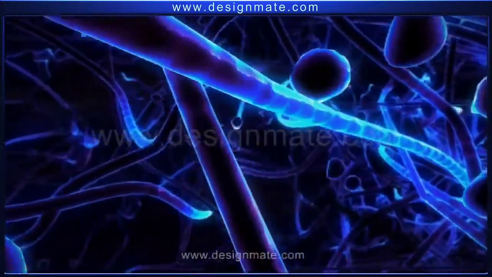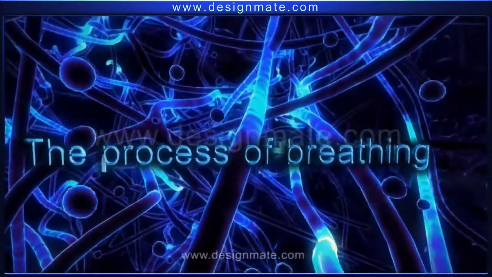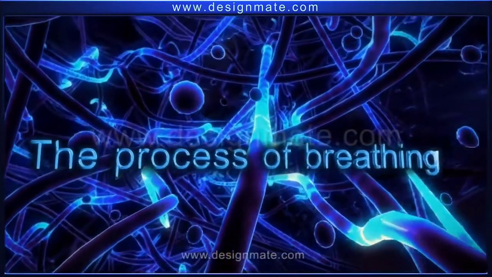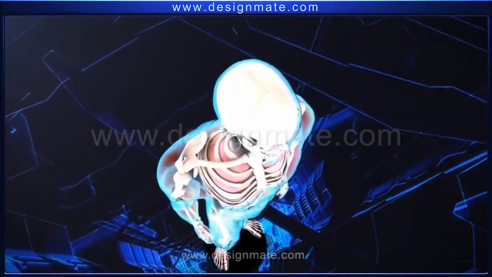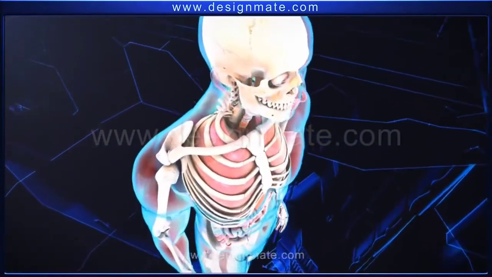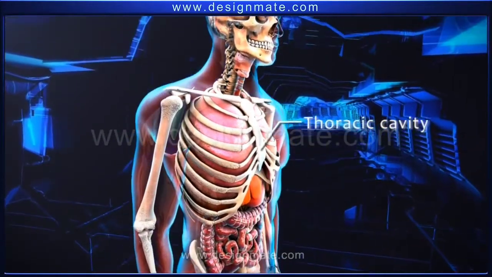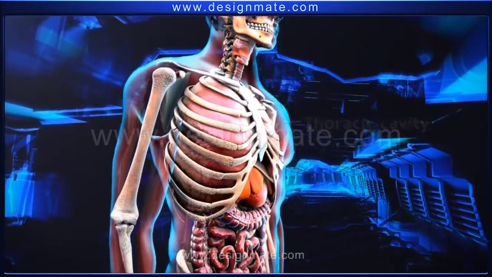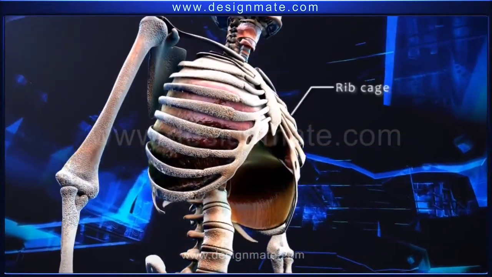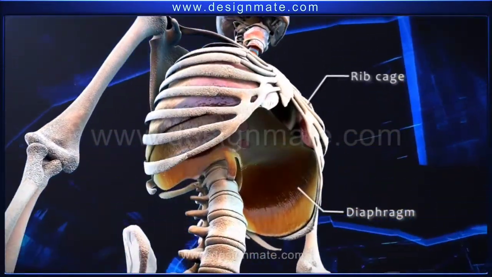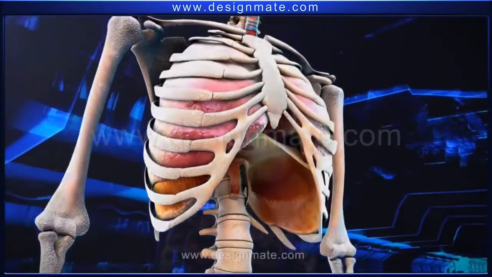Here is the animated video that explains the respiratory system, the process of breathing. We will see the different parts of the respiratory system majorly which are involved in the breathing mechanism during respiration. Here is the thoracic cavity made up by pleural membrane inside the rib cage. Here is the rib cage which supports this cavity. At the bottom side is the diaphragm.